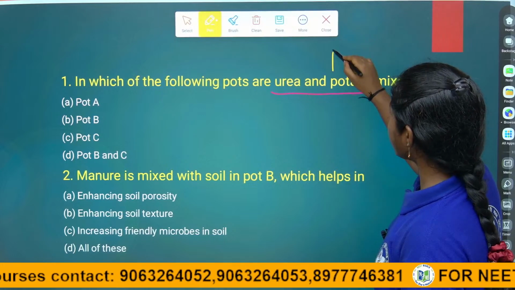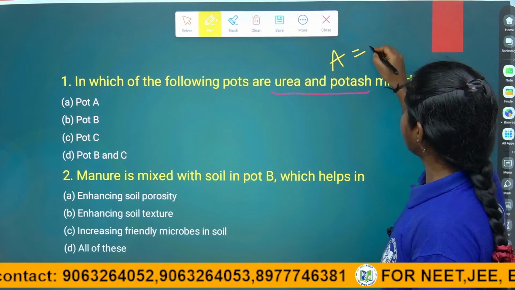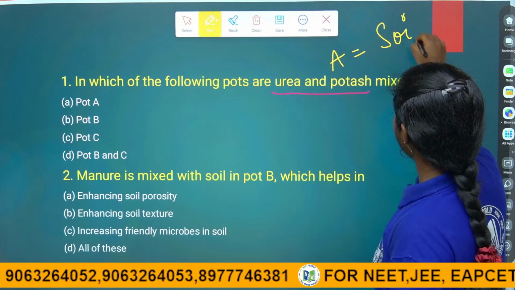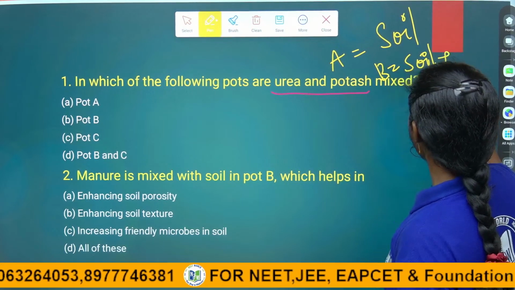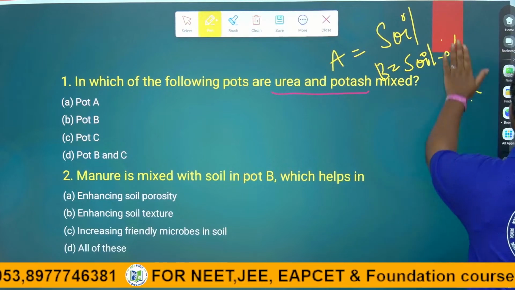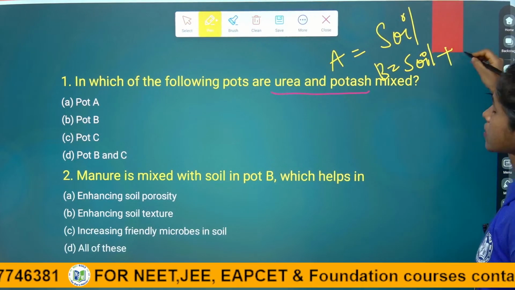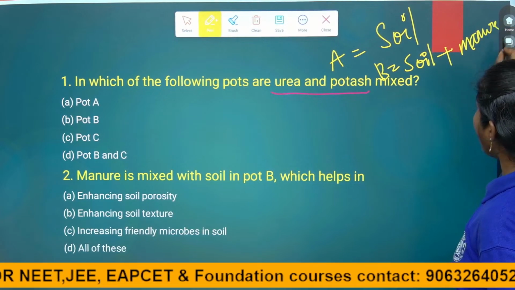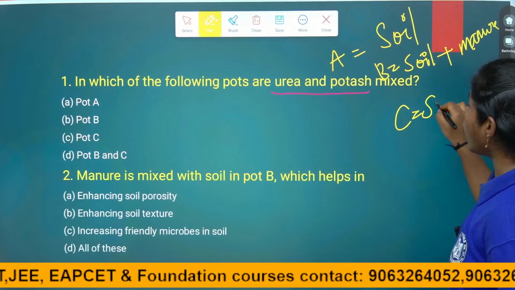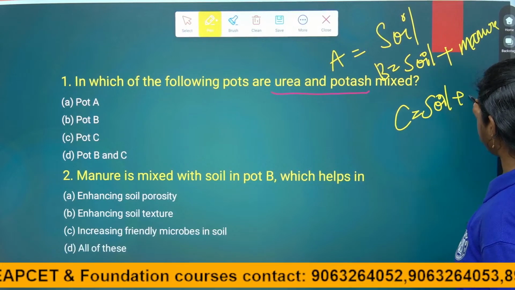In pot A, only soil is there. In pot B, soil plus manure is there. And in pot C, with soil, fertilizer is also there.